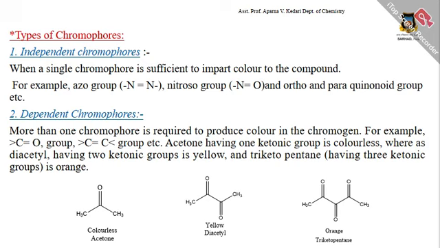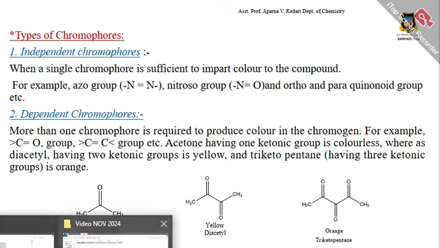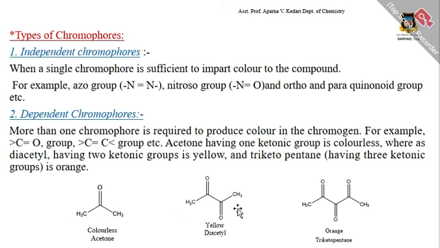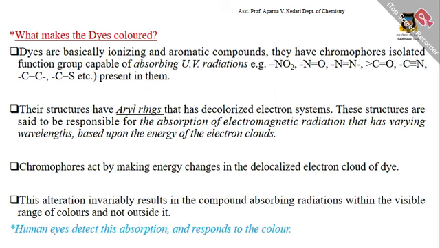Triketopentane having three ketonic groups is orange in color. Here you can see colorless acetone, and yellow diacetyl because it contains two C=O double bonds in conjugation, and here three C=O double bonds in conjugation.